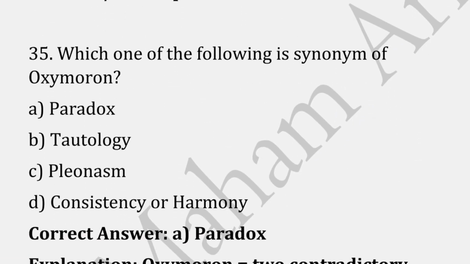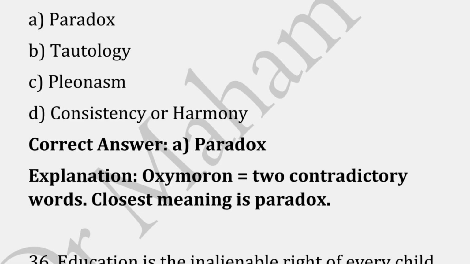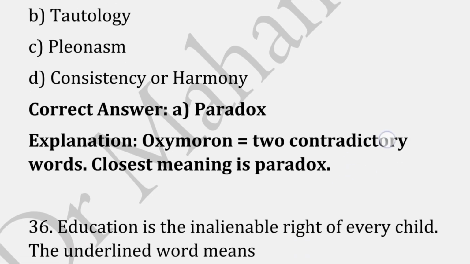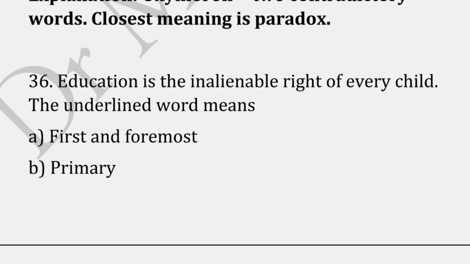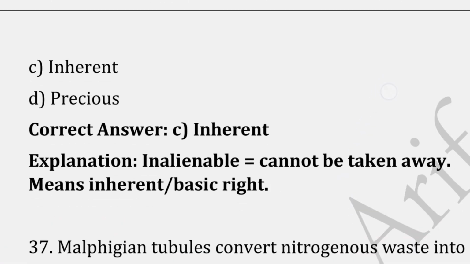Which of the following is a synonym of oxymoron? The correct answer is option A, that is paradox, because oxymoron means two contradictory words and the closest meaning is paradox. Education is an inalienable right of every child. The underlined word means: the correct answer is option C, that is inherent, because inalienable means it cannot be taken away, that is, it is inherent or someone's basic right.